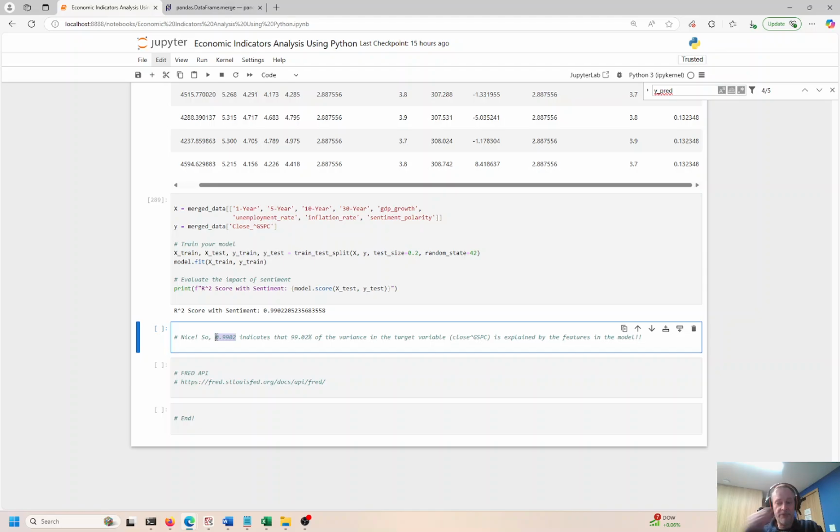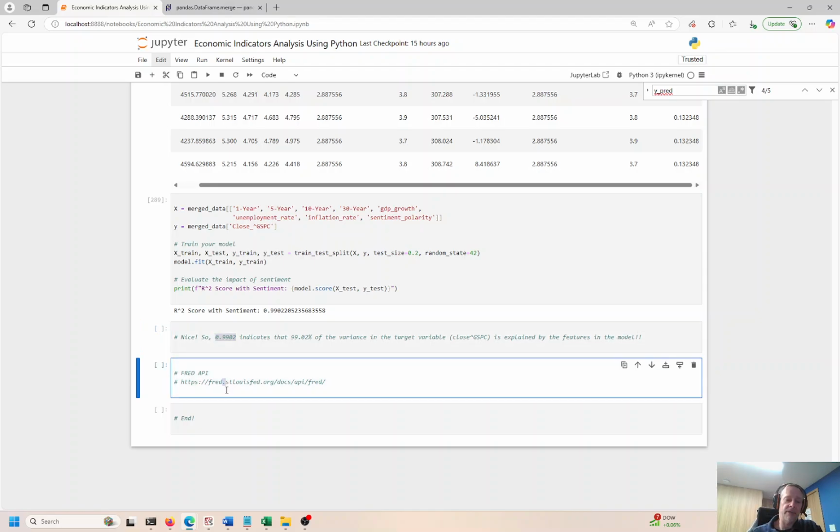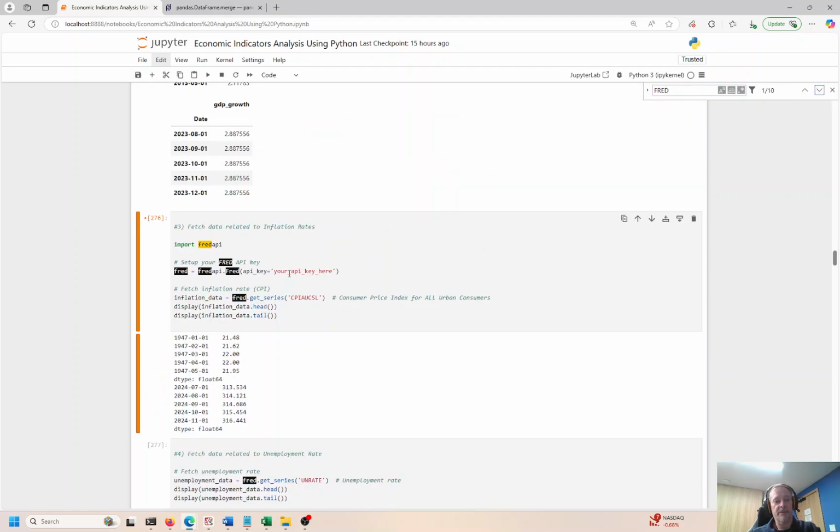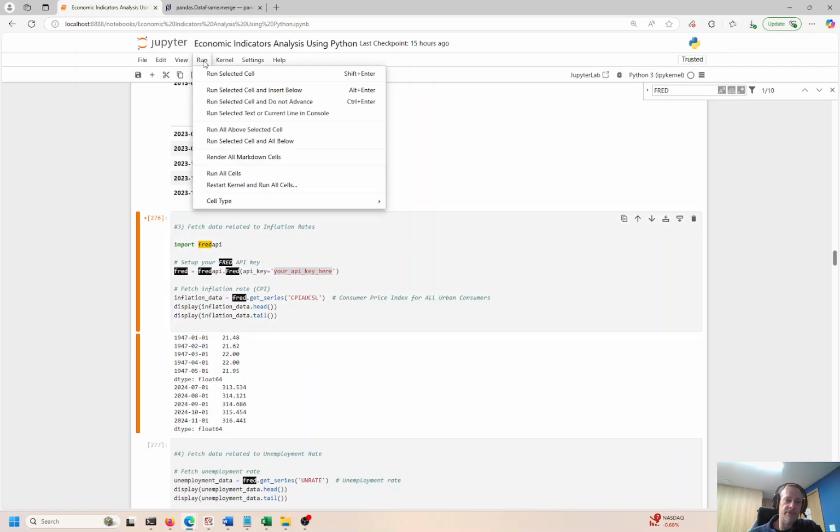So here's the website where you can get the API. Go ahead, create one. It takes less than 60 seconds. Plug that into here. I think we can look for Fred. Control F, Fred. Where are you, Fred? Yeah, there we go. So put your API key there when you generate it, and you're good to go. You can run everything, and just hit the run button over here, this little play button, or run over here. Should be a notebook. Run all cells, something like that, and you're good to go.